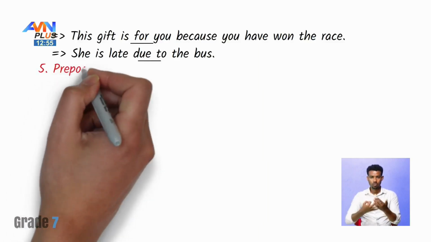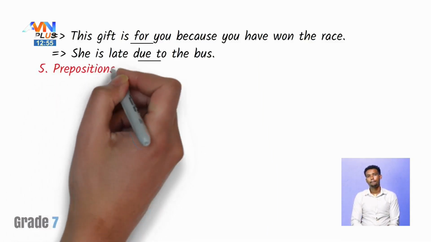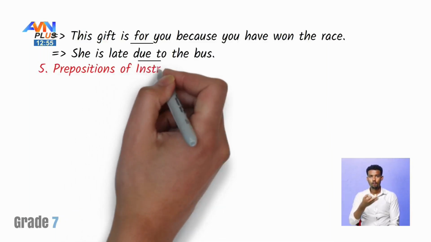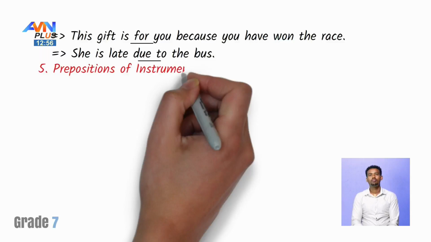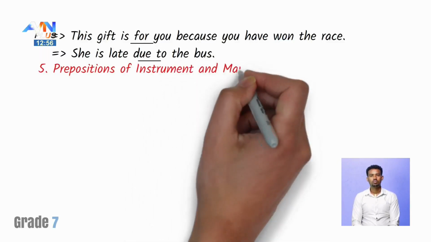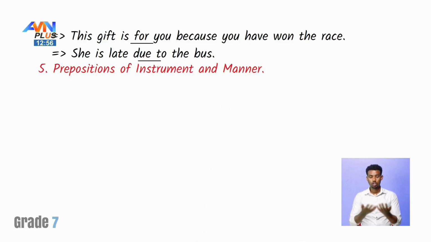Okay. The other form of preposition is prepositions of instrument and manner. Instrument and manner.